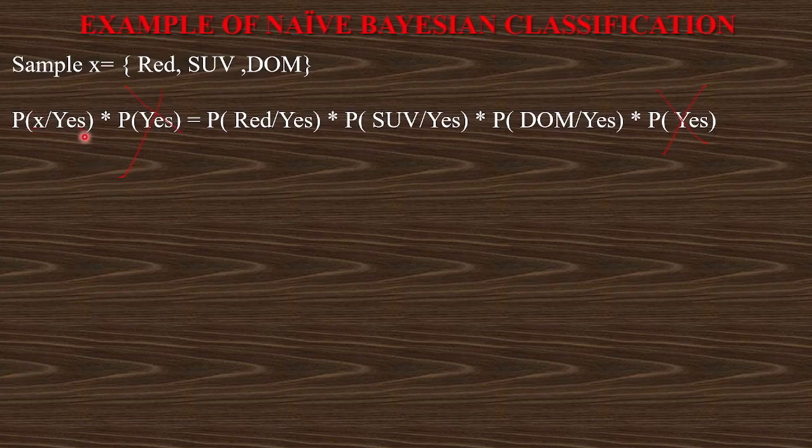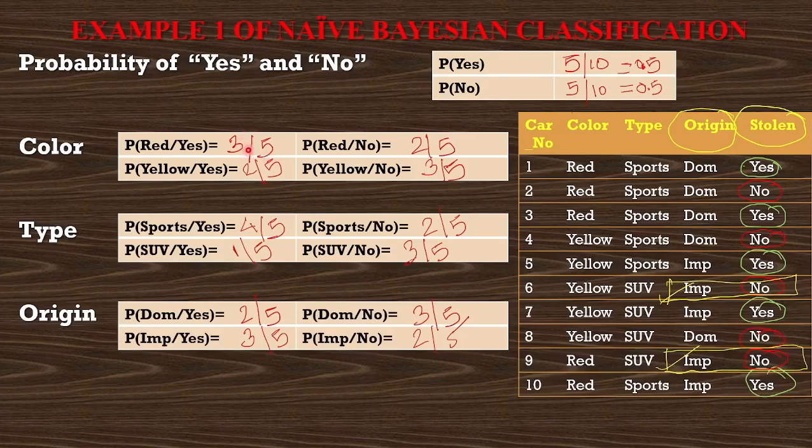Now I am finding out for yes that a red color SUV car which is domestic is stolen. We have to take the single attribute values, that is color is red, type is SUV and origin is domestic. So red given yes I have to find, SUV given yes and domestic given yes. What is the probability of red given yes? Meaning the car is red and it is stolen, 3 by 5. Similarly SUV and stolen is 1 by 5 and domestic and stolen is 2 by 5.